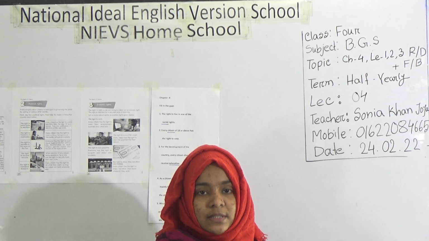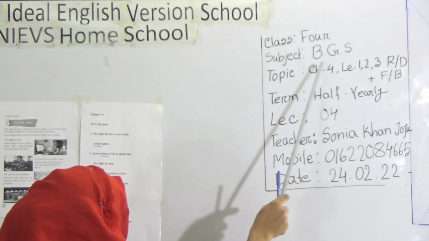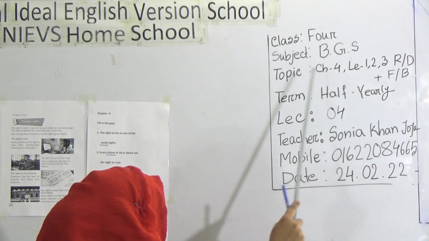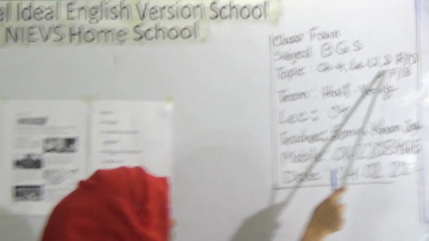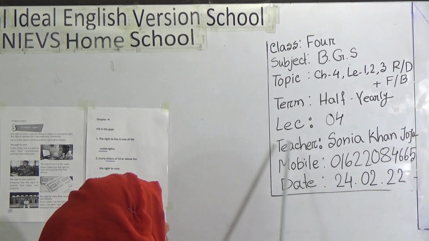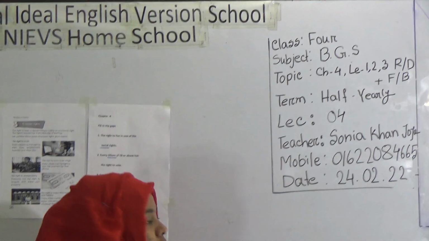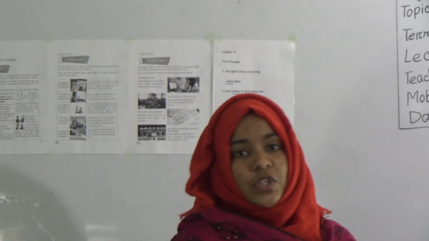So my dear students, look at the board. This is class 4, subject B.G.S, and our today's topic is chapter 4, lesson 1, 2, 3, reading done and FBM, and your lecture number 4. This is your teacher's name, this is your teacher's mobile number, and this is today's date. So my dear students, let's start our today's topic.